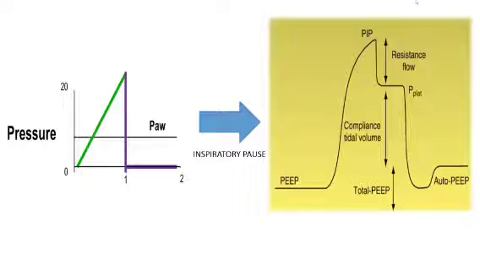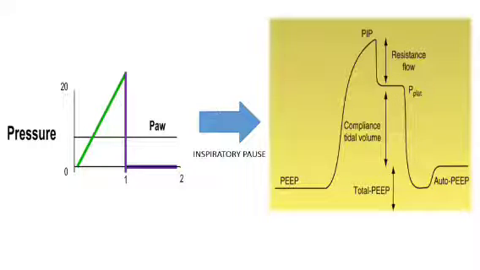As we can see in the image, the left-hand side is without an inspiratory pause. That means my ventilator has delivered the breath, but it's not holding it in the alveolus, so my pressure graph goes directly up and comes down directly. Now, most of the time, even in our OT ventilators, we keep an inspiratory pause. As we can see in the right-hand picture, we have a peak inspiratory pressure, then we added an inspiratory pause, and then we get a plateau pressure.